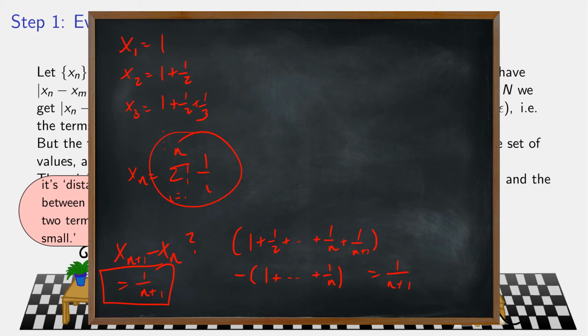converging to 0. But you might recognize these sums here as partial sums of the harmonic series. The limit of x_n is infinity, not converging. Even though the distance between two terms is getting smaller and smaller, the terms themselves are growing to infinity. Cauchy is not just saying the distance between two terms is small. It's saying the distance between any two terms, whether they're consecutive or not, is small, past a certain point.